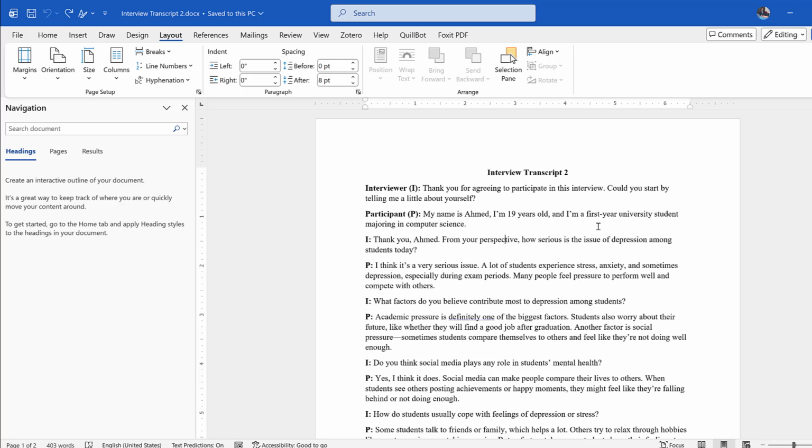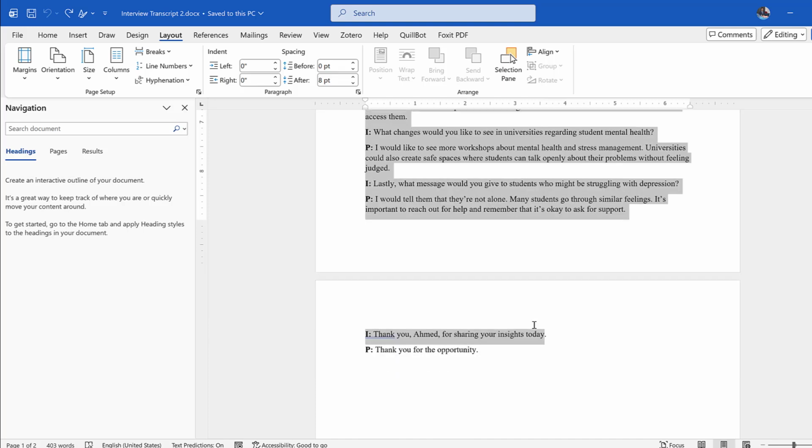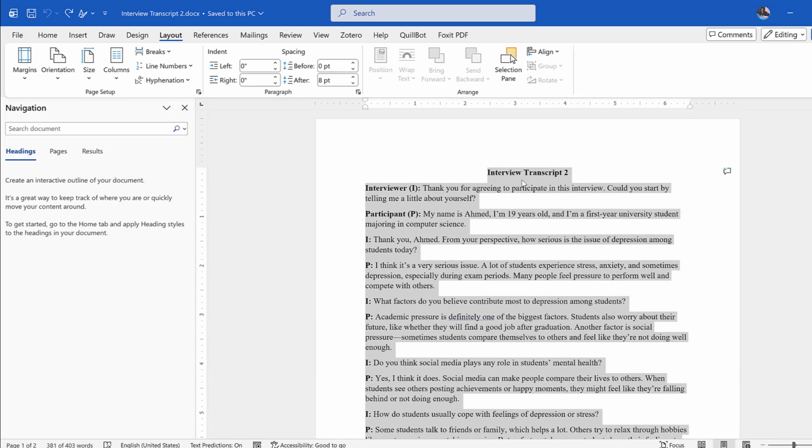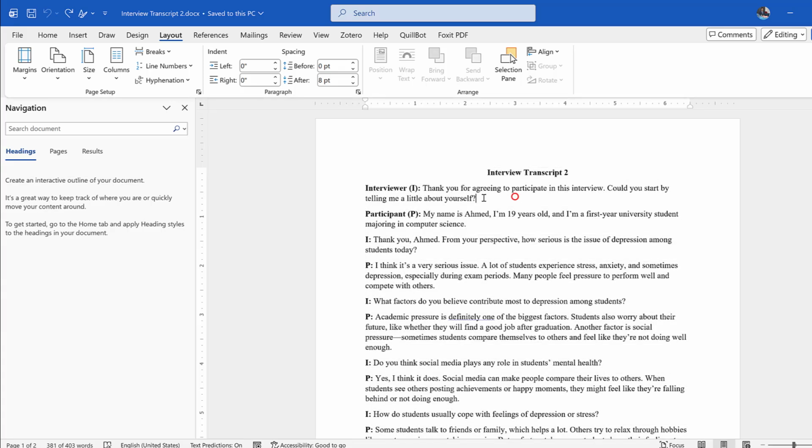To analyze qualitative data using thematic analysis or any other approach, it is easier to do it even in Microsoft Office Word, without needing any complicated software like NVivo, ATLAS.ti, MAXQDA, or other AI tools. So basically, we have an interview transcript. You should have your data transcribed already, whether via Zoom transcription, Teams transcription, Word auto-dictate transcription, or any other method.